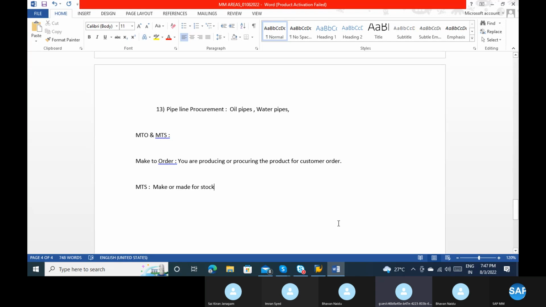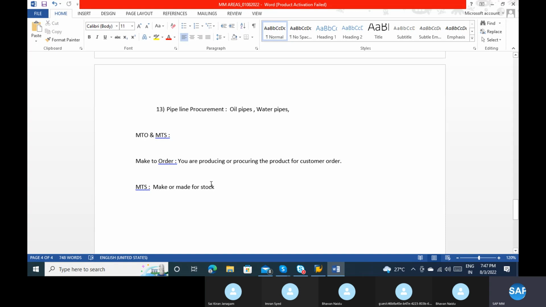No, no, Ravindra. No, right? Okay. So these are two concepts, make to order and make to stock. We just need to understand the concept of make to order and make to stock. It is general for everyone. It's not only for the middleman. It's for production planning, it's for sales planning, everything.